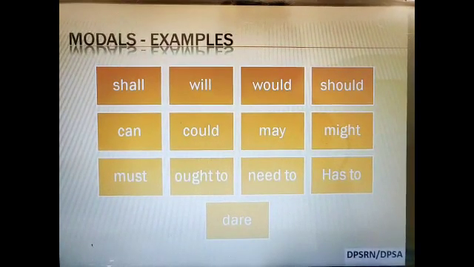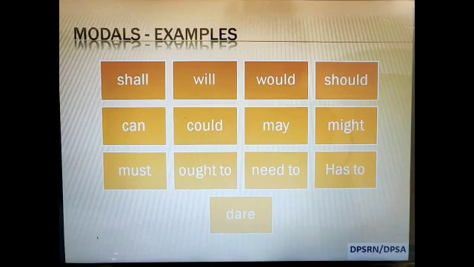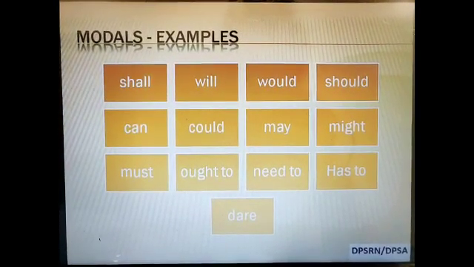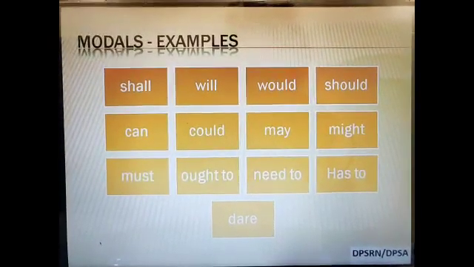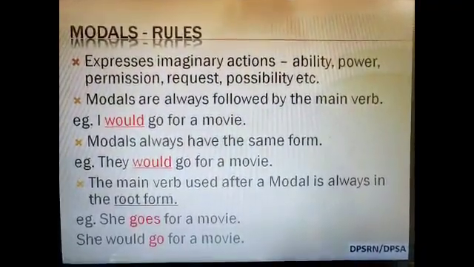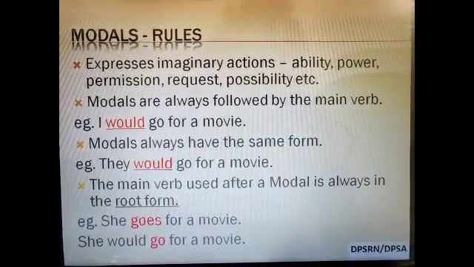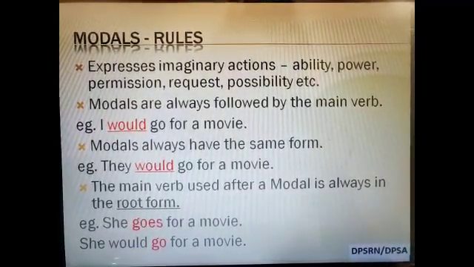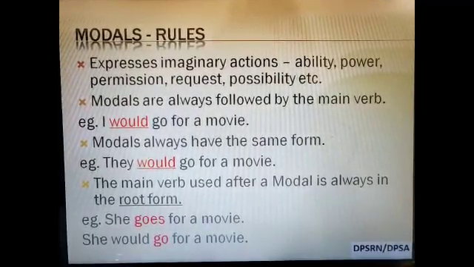Now let us look at these common examples of modals. Shall, will, would, should, can, could, may, might, must, ought to, need to, has to, or dare. Modals have certain rules. They express imaginary actions, ability, power, permission, request, possibility, etc. Modals are always followed by the main verb.